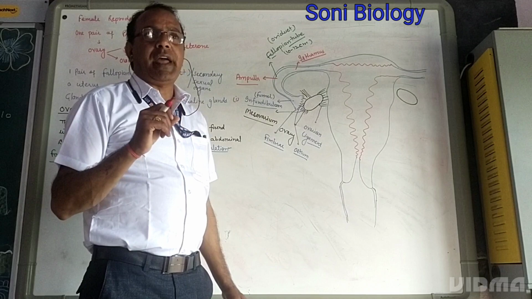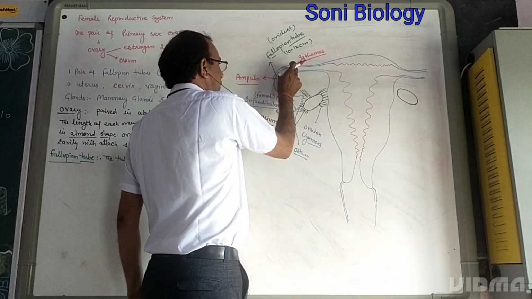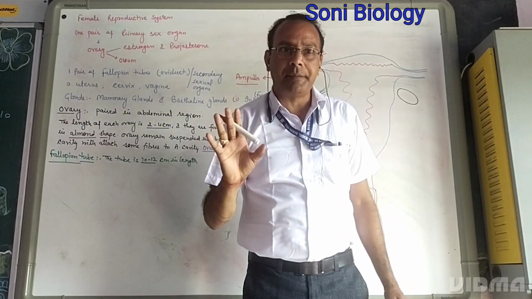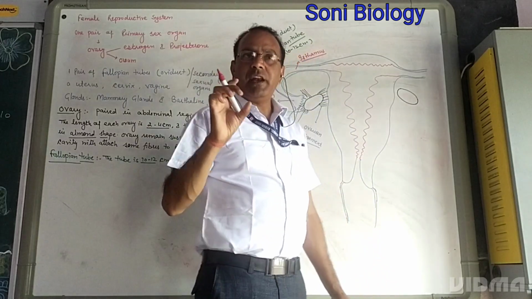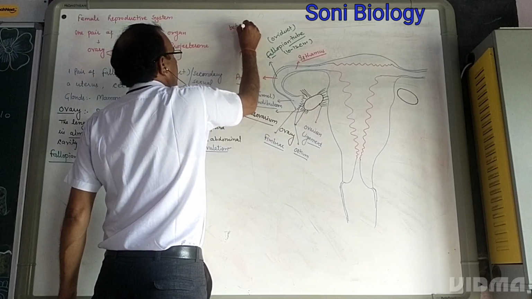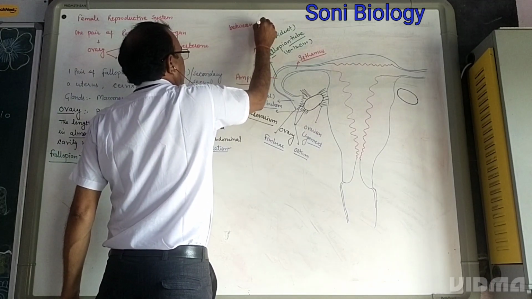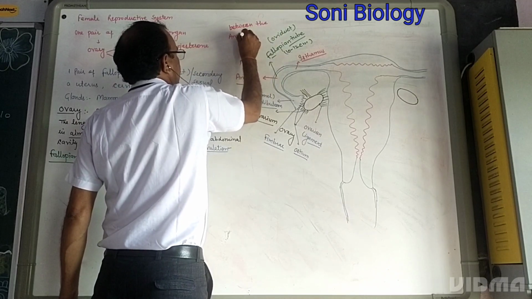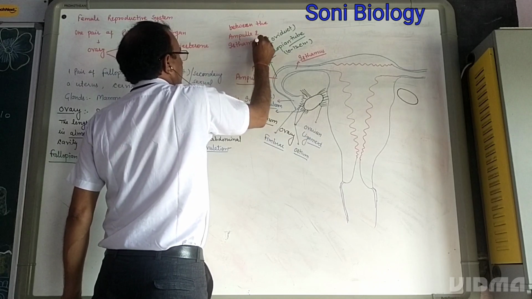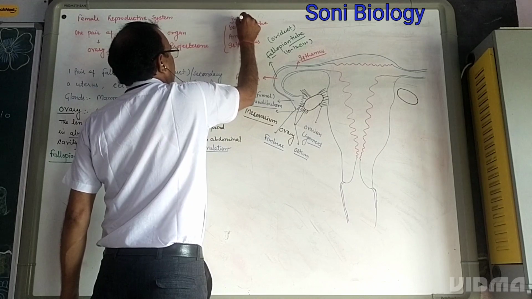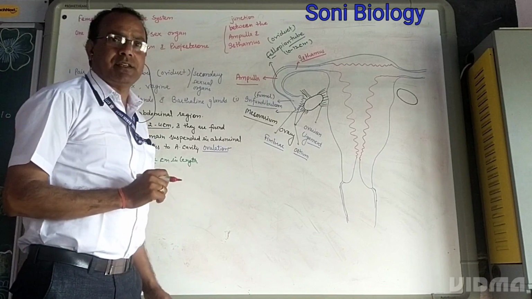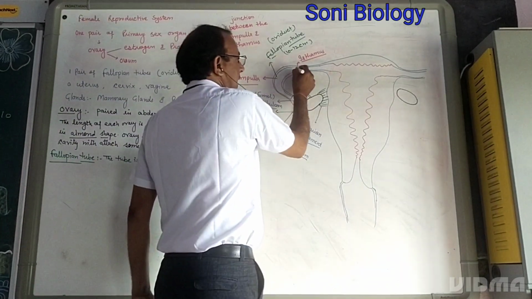The fertilization of the egg can take place at the junction of ampulla and isthmus. We can also say that the fertilization of the egg can take place at the ampulla. But the main site where the fertilization of the egg takes place is between the ampulla and isthmus, or we can say the junction between the ampulla and isthmus, where the egg is fertilized. And after fertilization, the egg moves from here.